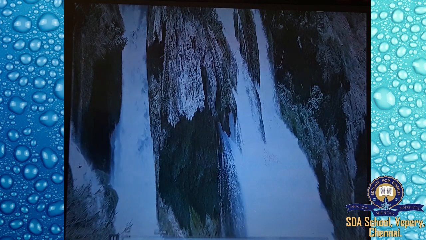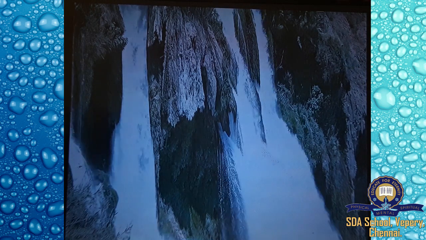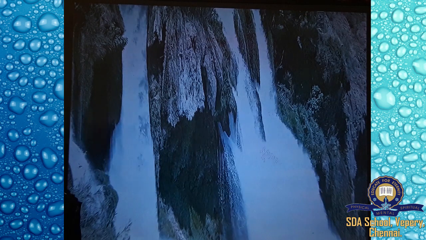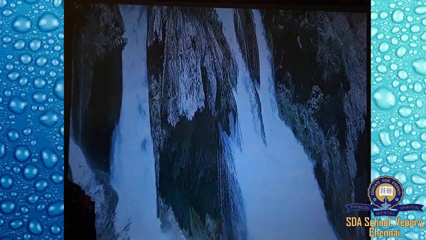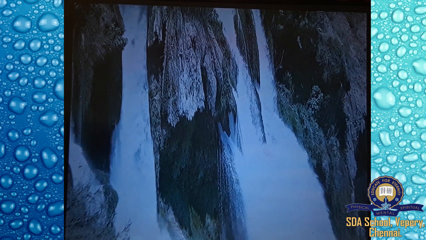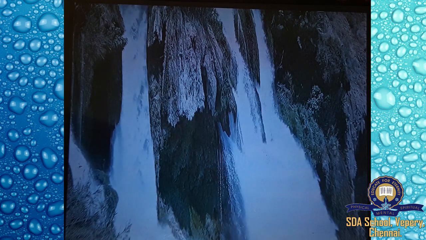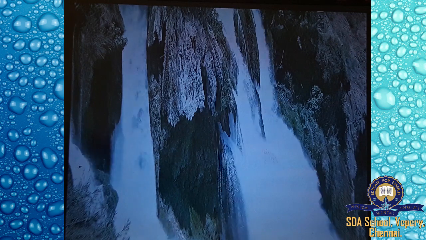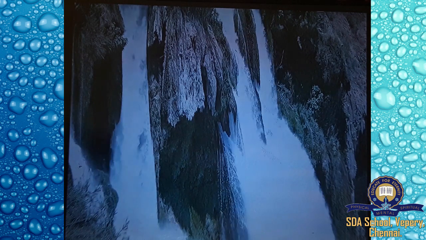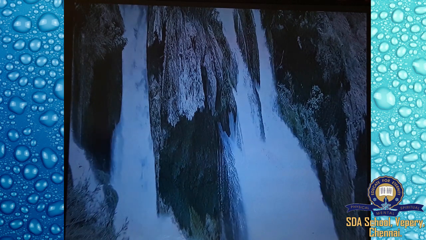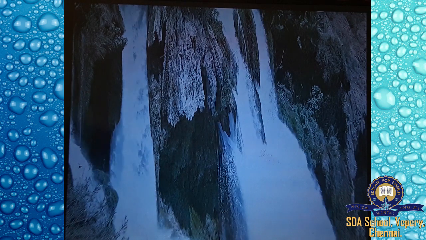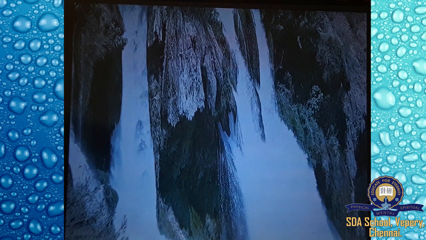It's famous in Tamil Nadu. It's also one of the water sources. When water falls from a great height, a waterfall is formed.